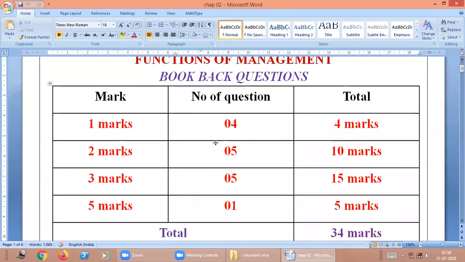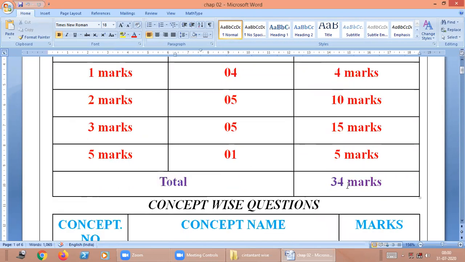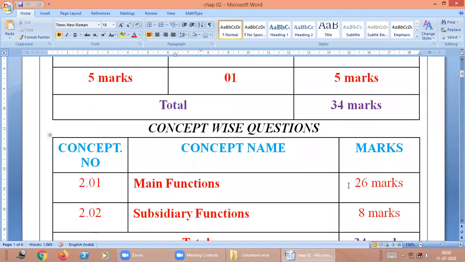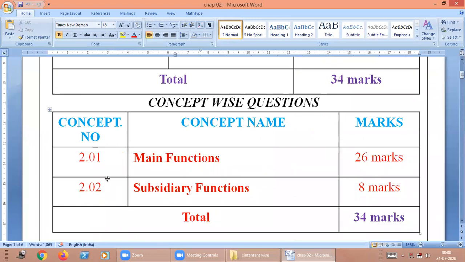In this chapter, the book back questions are four 1-mark, five 2-mark, five 3-mark, and one 5-mark. Totally 34 marks. The conceptual marks are: 2.01 main functions 26 marks, 2.02 subsidiary functions 8 marks.